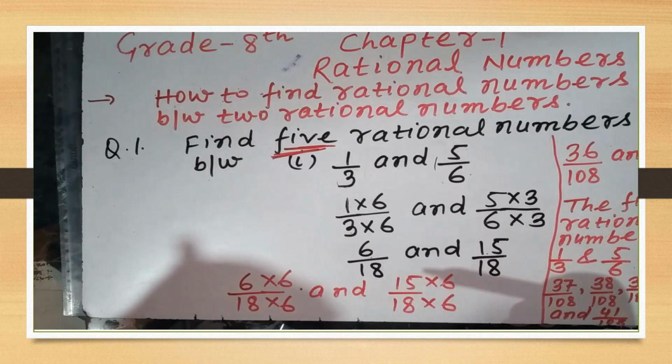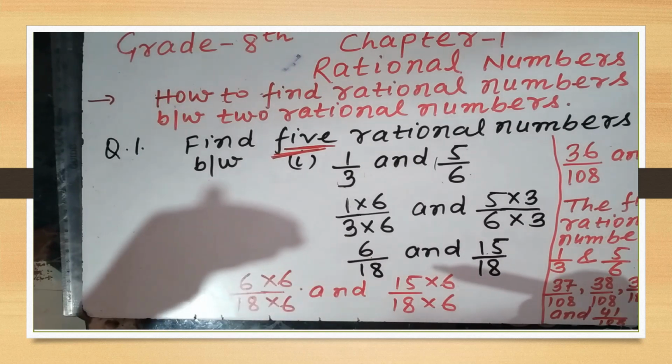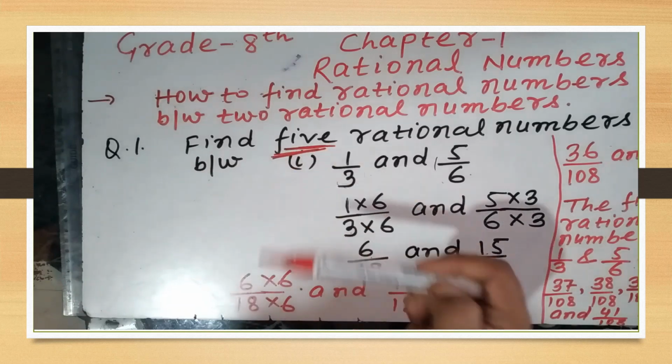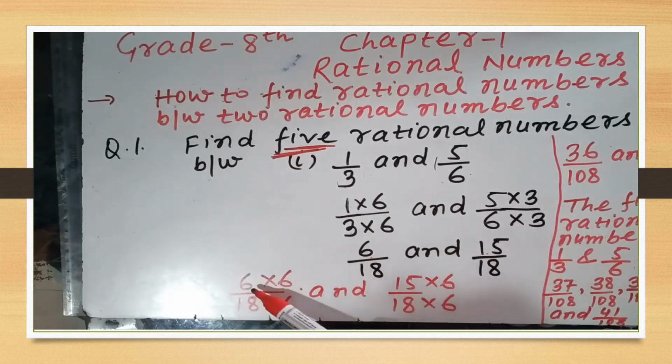Meaning, how many we have to find, from that, one number ahead you will take. Here we have to find 5 rational numbers, so we will take 6 and we will multiply its numerator and denominator by 6. So 6, numerator and denominator both have been multiplied. Over here also we have multiplied numerator and denominator by 6. 6 6s are 36 we have got, 18 6s are 108, 15 6s are 90 and 18 6s are 108.